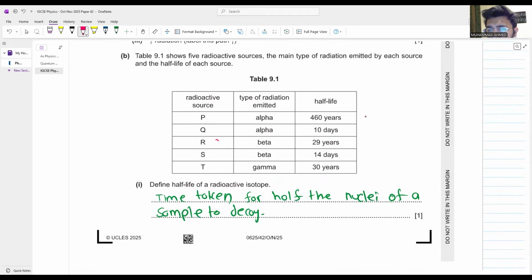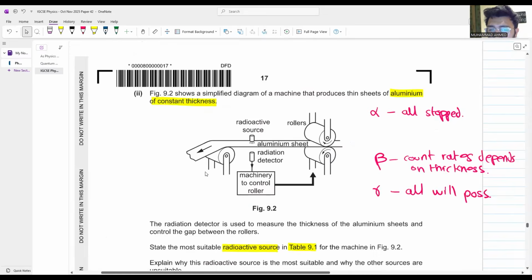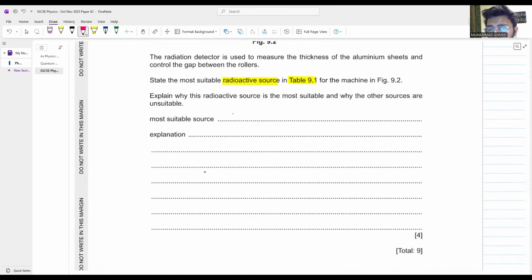Okay. Either R या फिर S. P cancel out, Q cancel out, T cancel out. Now from R and S, R is a better option because it has a larger half-life. A larger half-life means कि आपको वापस वापस इसको replace नहीं करना पड़ेगा. So which is the most suitable source? R. Why is that the case? What will you write first of all? What will you write? You will say